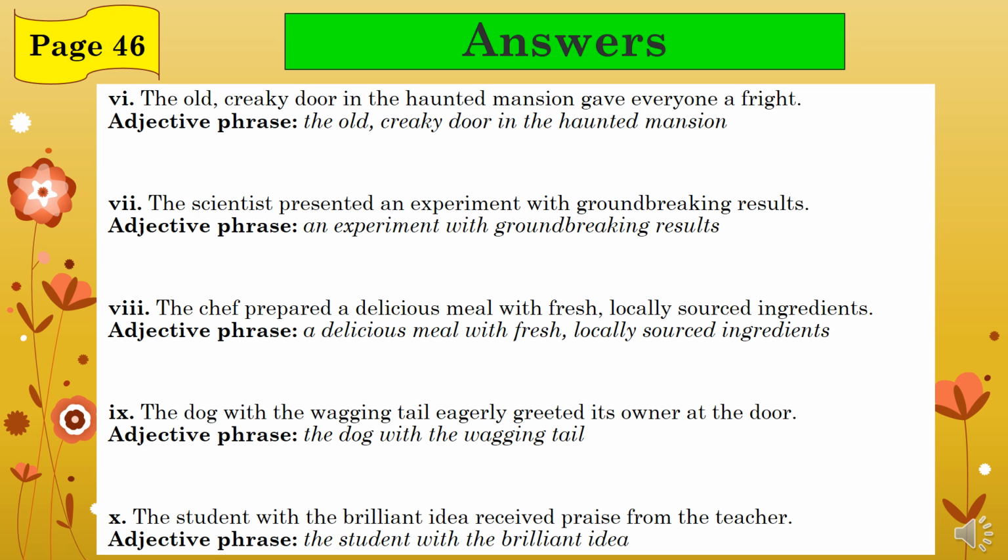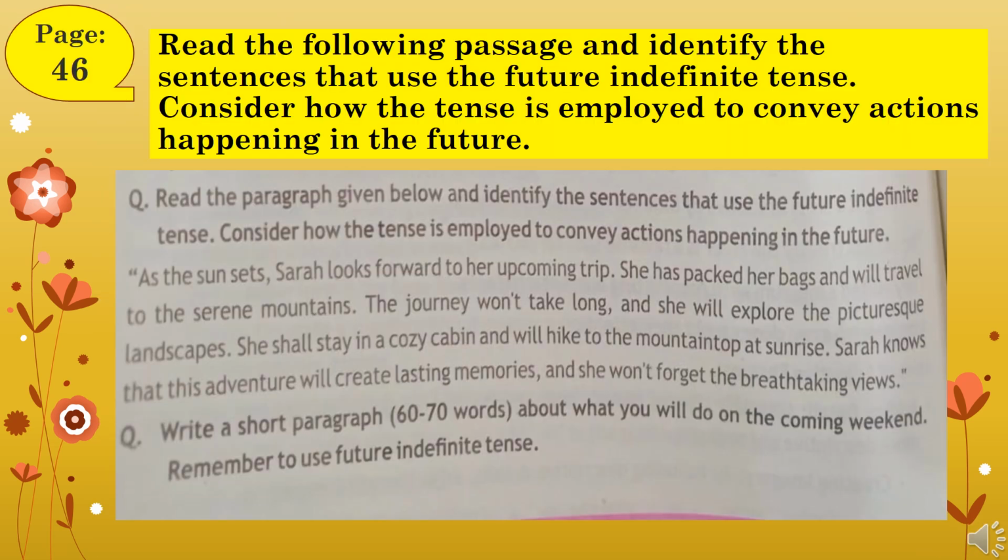9. The dog with the wagging tail eagerly greeted its owner at the door, and the adjective phrase is, the dog with the wagging tail. 10. The student with the brilliant idea received praise from the teacher, and the adjective phrase is, the student with the brilliant idea.